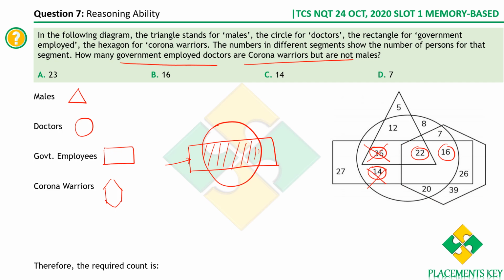Now, how many government employed doctors are corona warriors? That is fine, but they should not be males. That means they should not be a part of the triangle. Out of these two, which is not a part of the triangle? 16 is not a part of the triangle, whereas 22 is part of the triangle. So 22 are males. They are government employed doctors and also corona warriors, but they are males. So this is also eliminated because we need those who are not males. Therefore, clearly 16 is the only one which is common to all these. Therefore, the right count is 16.